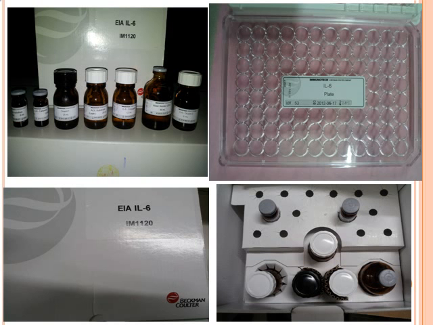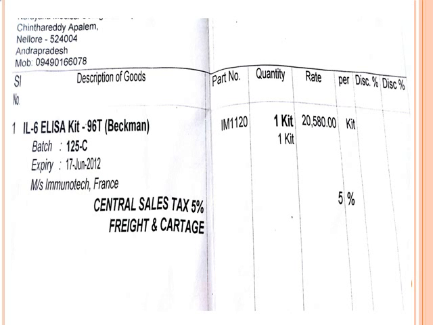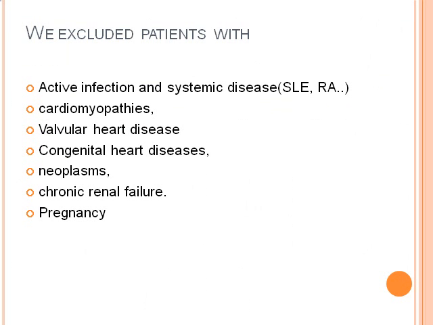Everybody will think that this biomarker is very important. The cost is only 300 rupees per test. We excluded acute infection, systemic diseases like rheumatoid arthritis and SLE, cardiomyopathies, valvular heart disease, congenital heart disease, neoplasm, chronic renal failure, and pregnancy associated with acute MI.